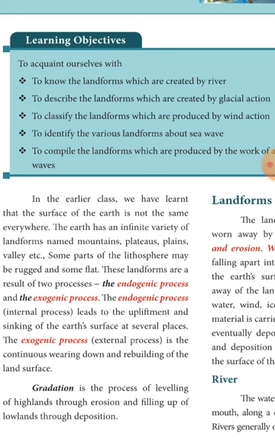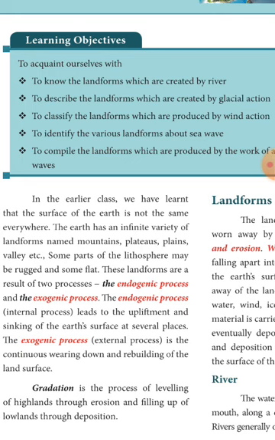In the last class, we have learnt the surface of the earth, the outside body of the earth. It is not the same everywhere. It has a variety of landforms. Many landforms are there on the earth. There are mountains, plateaus, plains, valleys, etc.